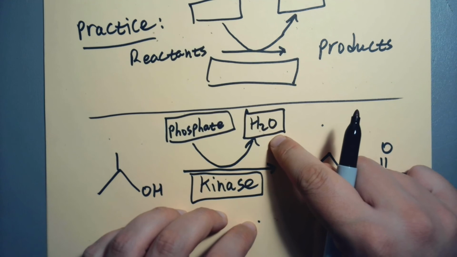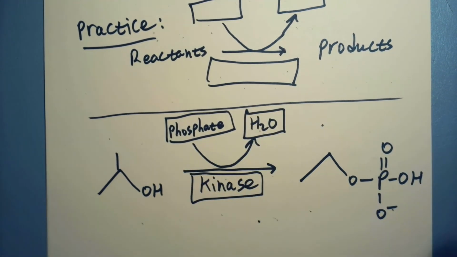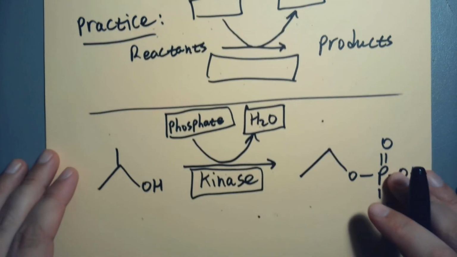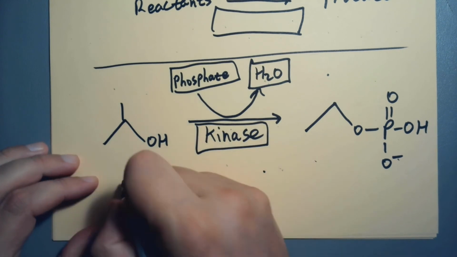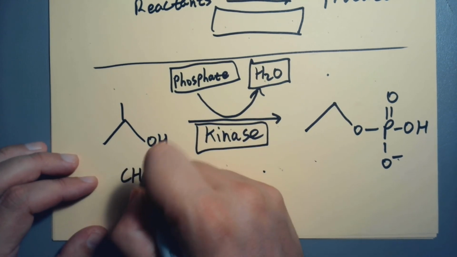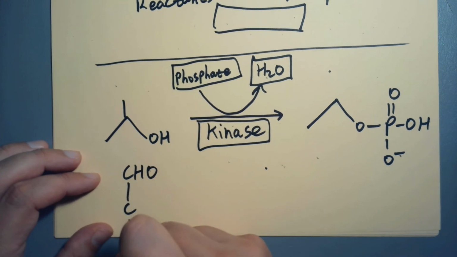And so in this box you put any other products, in this box you put any other reactants, and we filled the whole thing in. We're good to go. So that's what we do. And if there is nothing, so for example, we'll do one more. Let's say I have, I really put myself in a bind here.